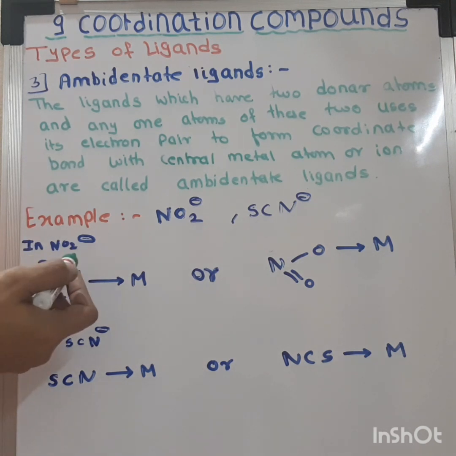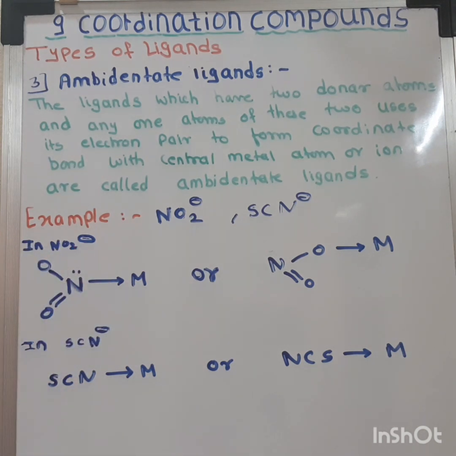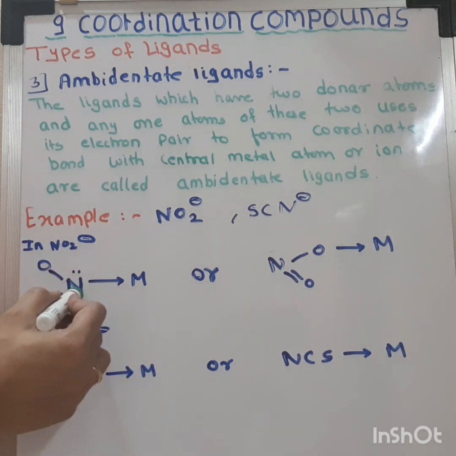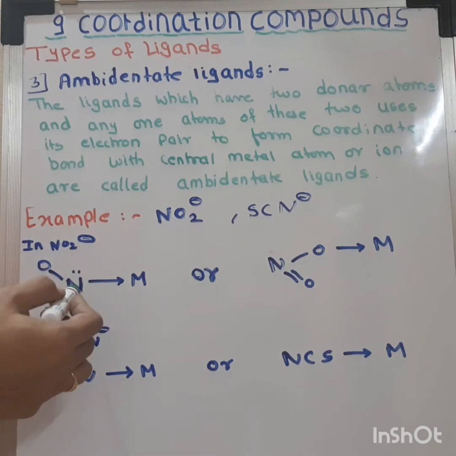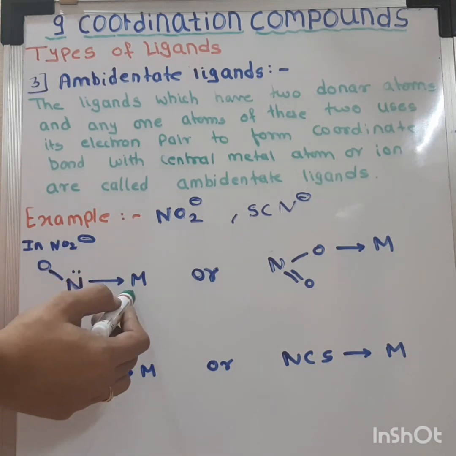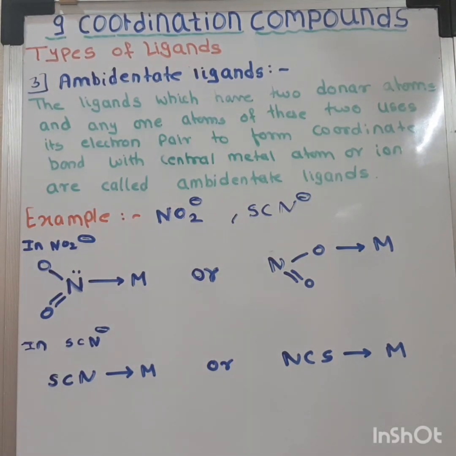In NO2 there are two atoms which can donate the electron pair, nitrogen and oxygen. So nitrogen can form a coordinate bond with the metal atom, or oxygen can. In SCN there are again two donor atoms, nitrogen and sulfur.